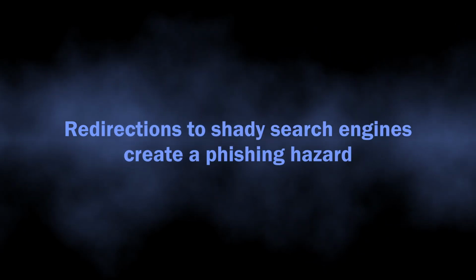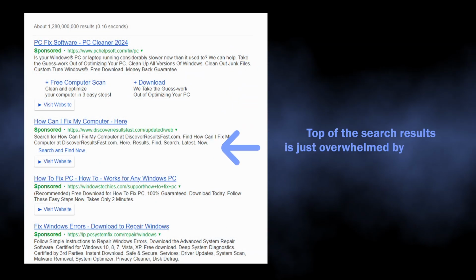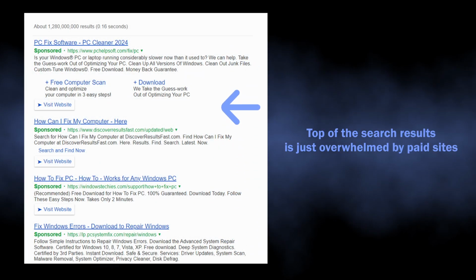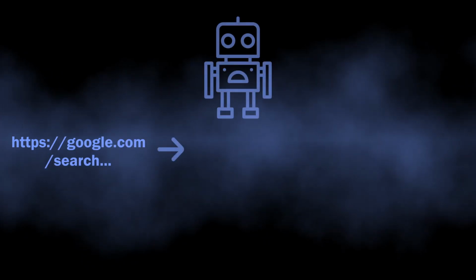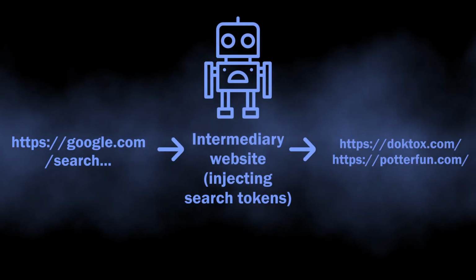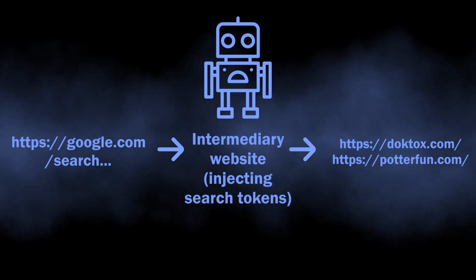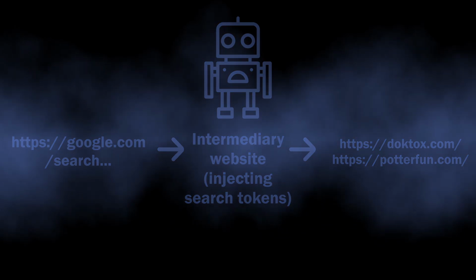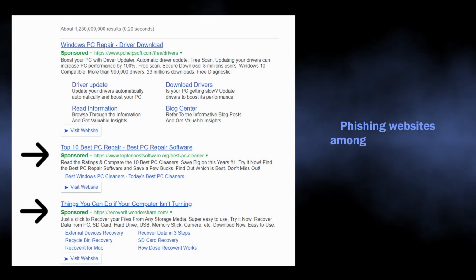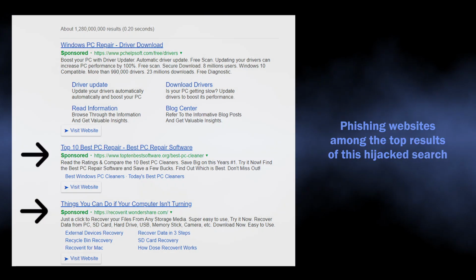One more risk hides in the search results of these dubious search engines. They are heavily infused with ads, and that is just the first thing that gets into an eye. Though a much bigger problem is that during the aforementioned redirection, there may be an intermediary website that adds more parameters to the query. This eventually allows them to alter the results and make phishing sites appear on the search page. Okay, it is clear now that the hijacker extension is not a good thing to have in the system.